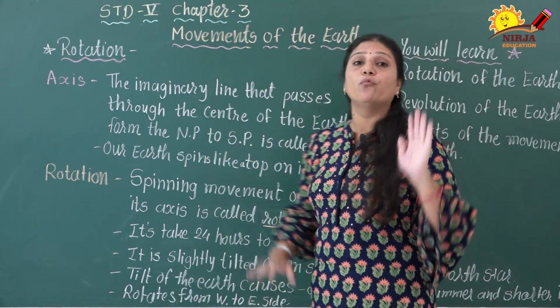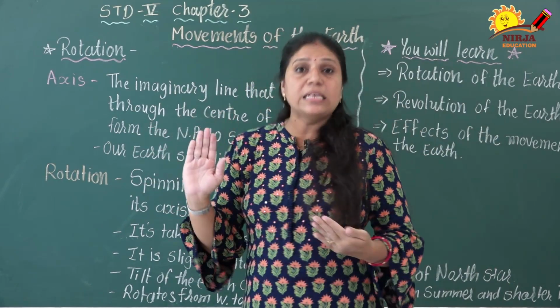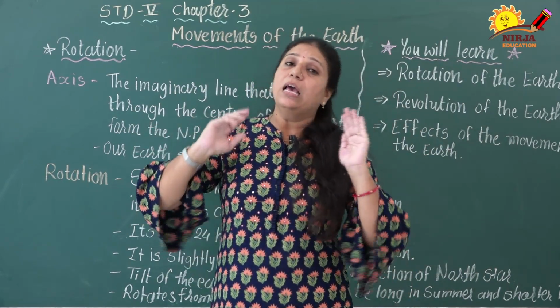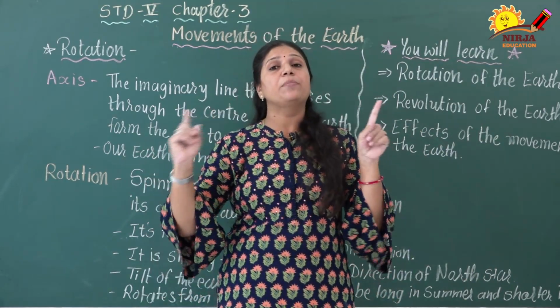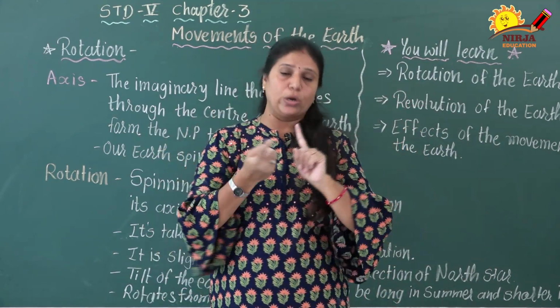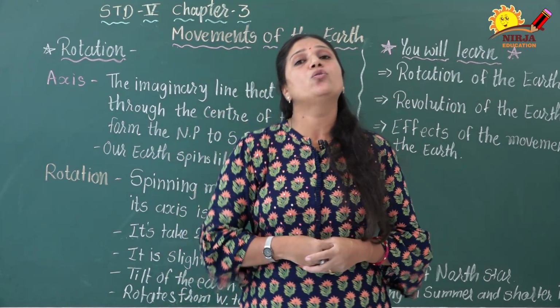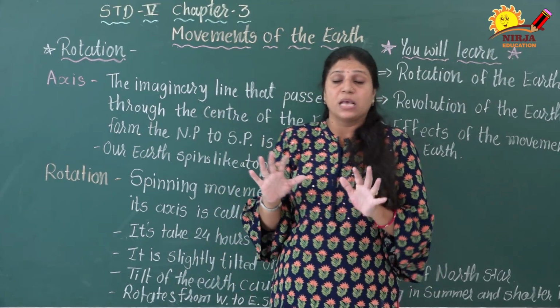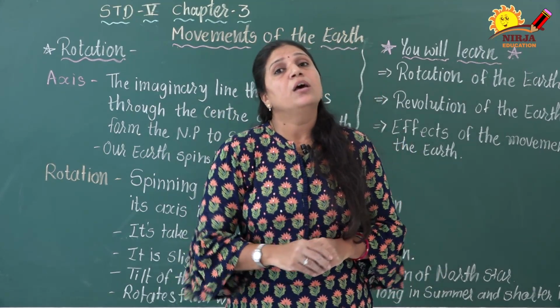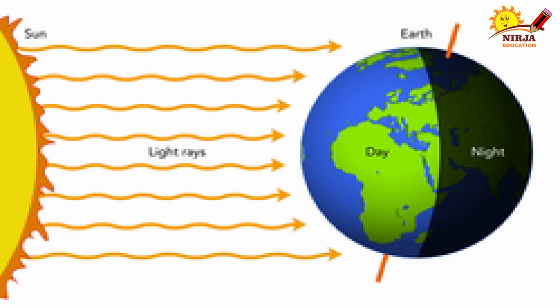It rotates from west to east. Have you seen that it rotates from west to east? That means it rotates like this only, okay? Now we are going to know about the effects of rotation. What are the effects on our earth due to this rotation, right? This movement of the earth is called rotation, and what does it affect in our earth?